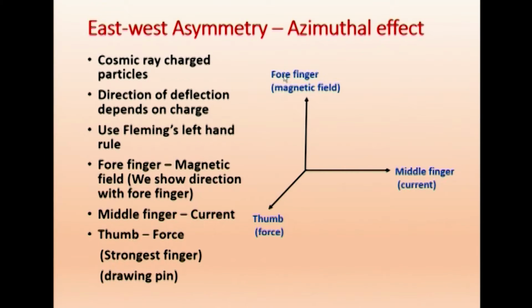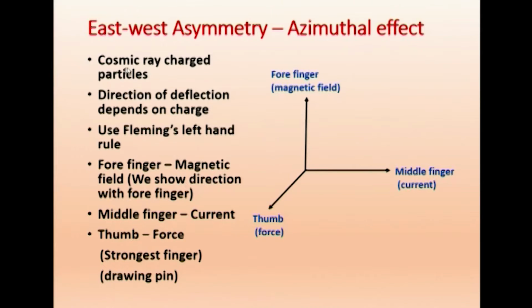For you to remember which is the magnetic field: the forefinger normally is what we show if anyone is asking for a route. We show the forefinger, go this way, that way. So that will be the direction of the magnetic field, north, south, all that you say. Of the three fingers, the thumb is the strongest one. For putting a drawing pin, we use the thumb. Therefore, remember the strongest finger represents force. What is left out is the middle finger, that is current. So this will be the current direction, this will be the magnetic field direction, this will be the force direction.